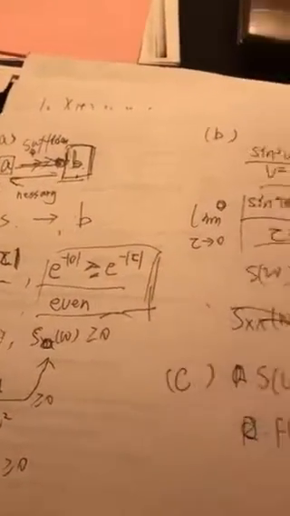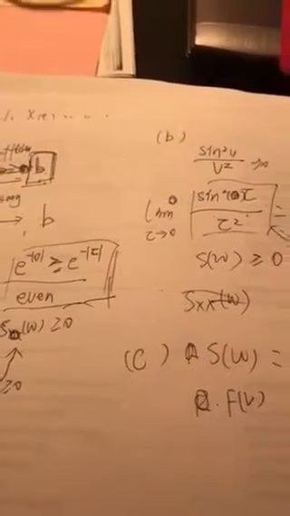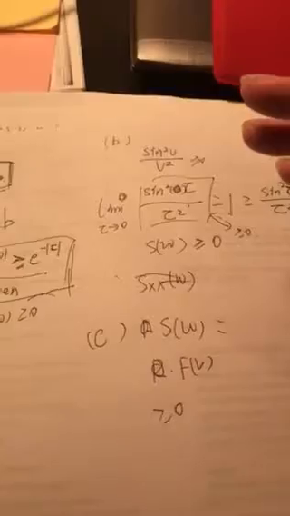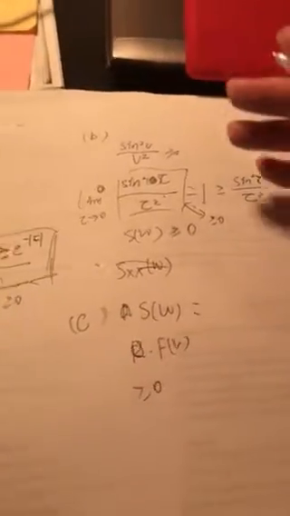So we can know that it cannot represent an autocorrelation function of a WSS process. But if it is a spectral density function, it can represent a WSS stochastic process. Okay, that's all.